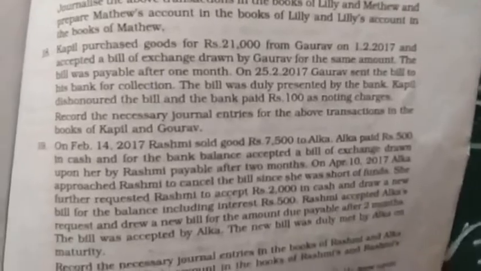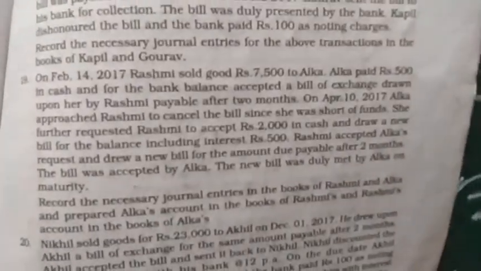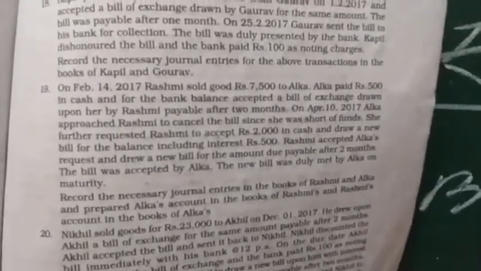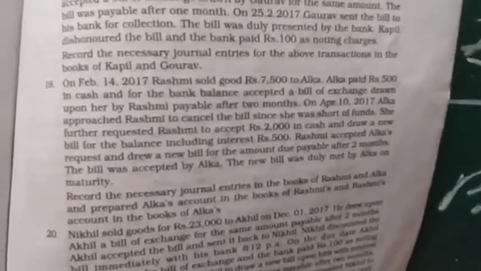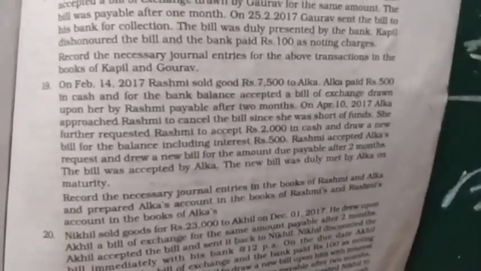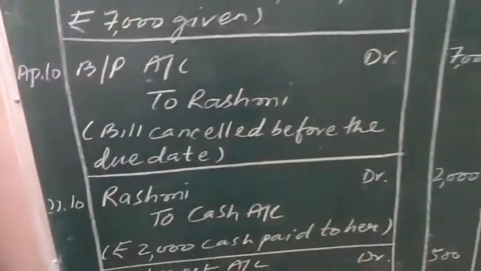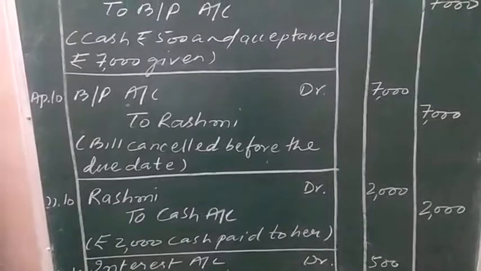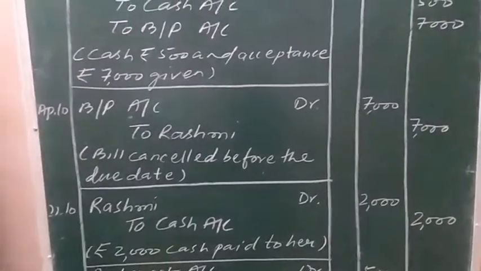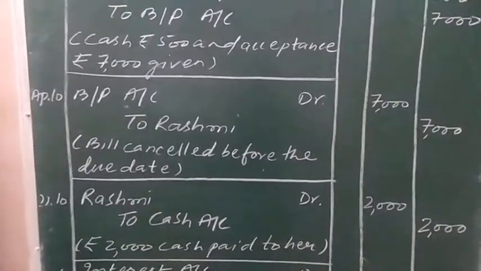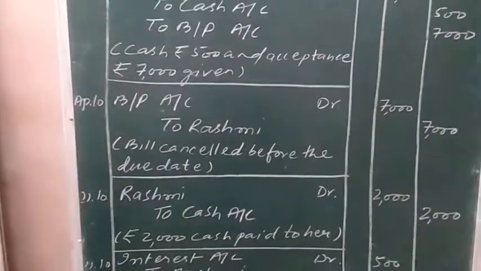Further reading out the question. Since she was short of funds, she further requested Rashmi to accept rupees 2,000 in cash. 2,000 rupees cash is being provided by Alka to Rashmi. So Rashmi, the creditor, will decrease by 2,000 rupees, and a decrease in creditor is shown on the debit side.